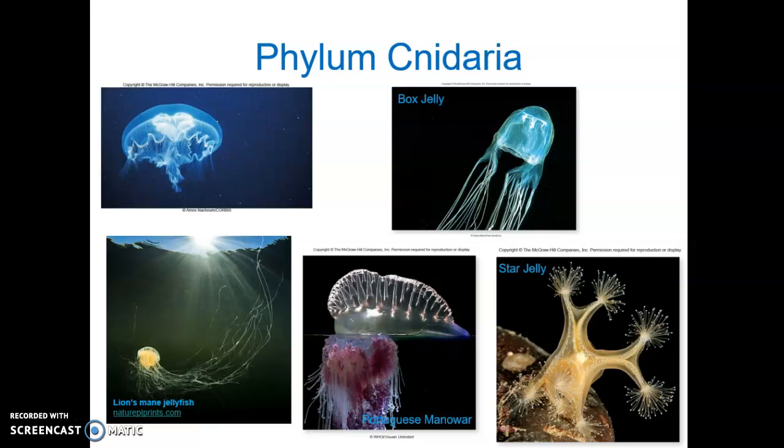Class Cubozoa are the box jellies, seen right here. These guys are medusa. They are very similar to a jellyfish, except they're composed of a box-shaped bell with tentacles that hang off of each corner. These are quite poisonous with long tentacles. They're only found off the coast of Australia.